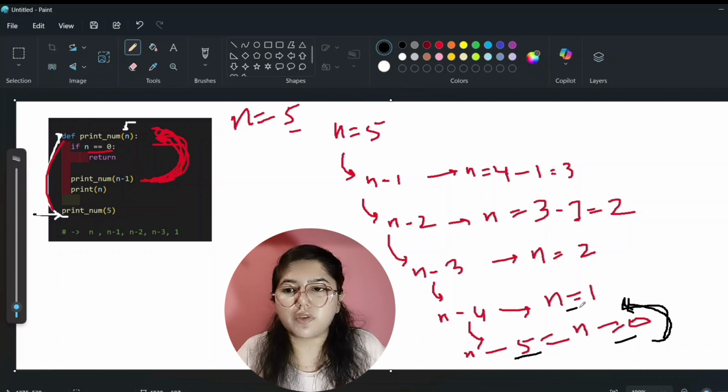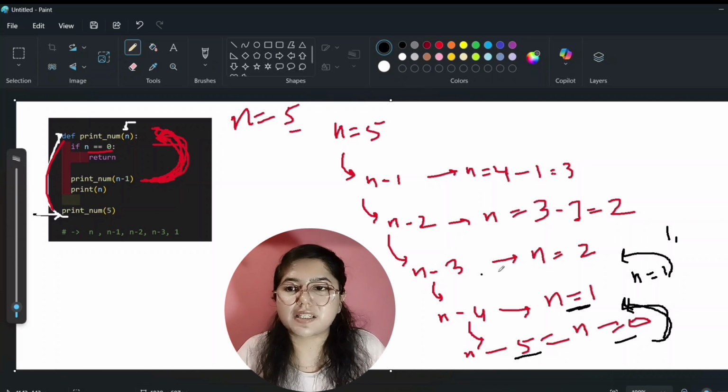Okay. So now we came here. This n minus 4 has n equals to 1 value. That means from here it will start returning the n value to its previous step. So now here n is equal to 1. This 1 it will return to its previous step. That means 1 is here.